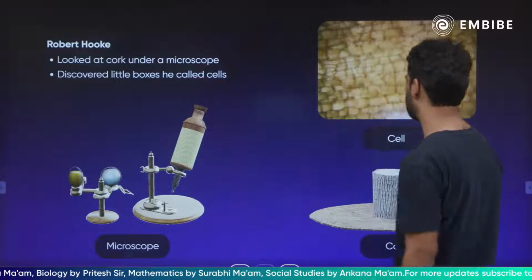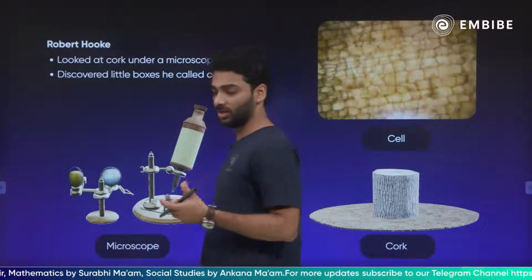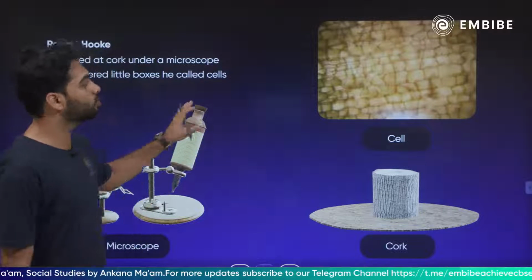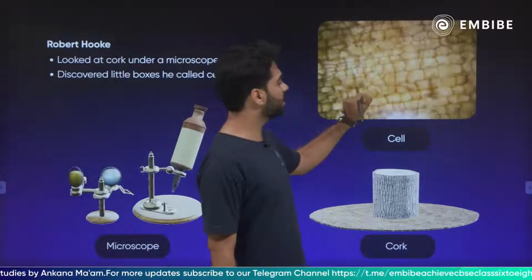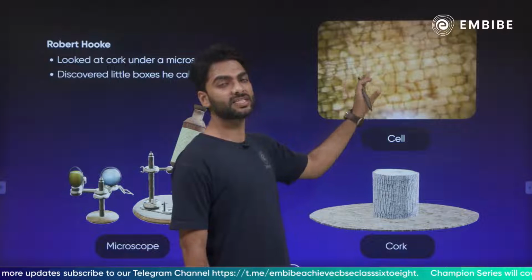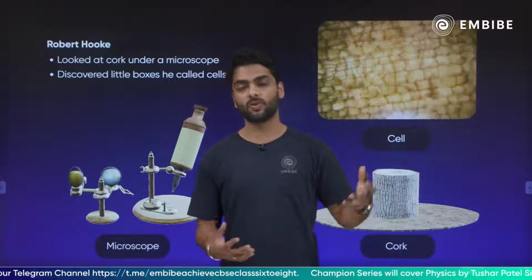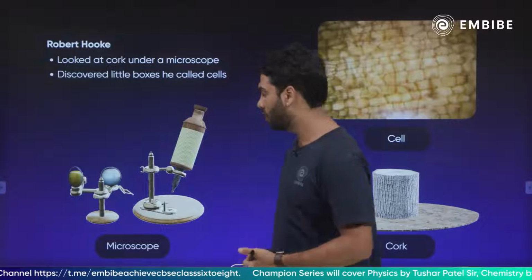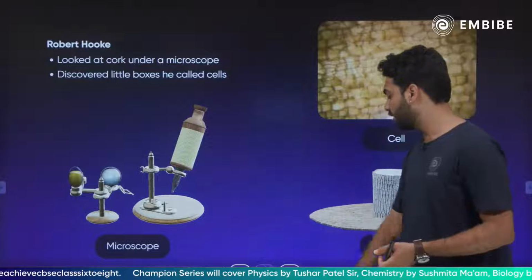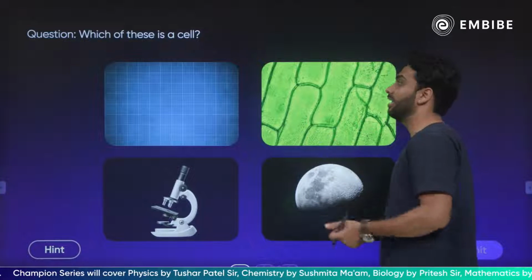Like Robert Hooke in 1665 observed the cork cells or the bark cells of an oak tree and he observed the dead cells and he saw something like this. Now this looks like tiny rooms, and tiny rooms in the 17th century in Latin used to be called cellula, and that is how he coined the term cells for these tiny rooms. And later on we get to know that in the year 1674 Anthony van Leeuwenhoek discovered the living cells.